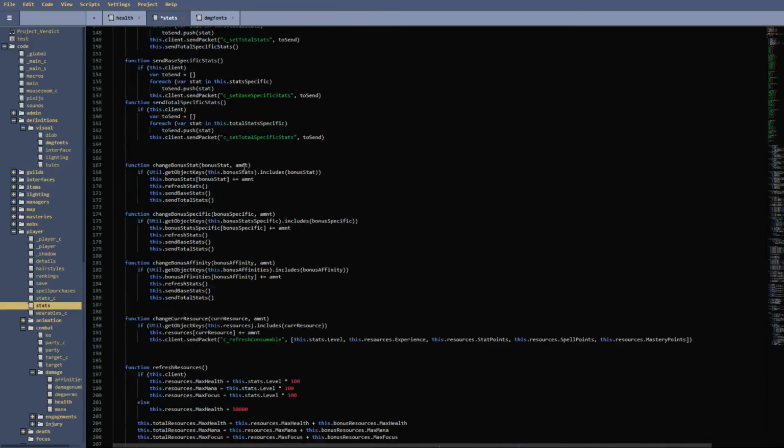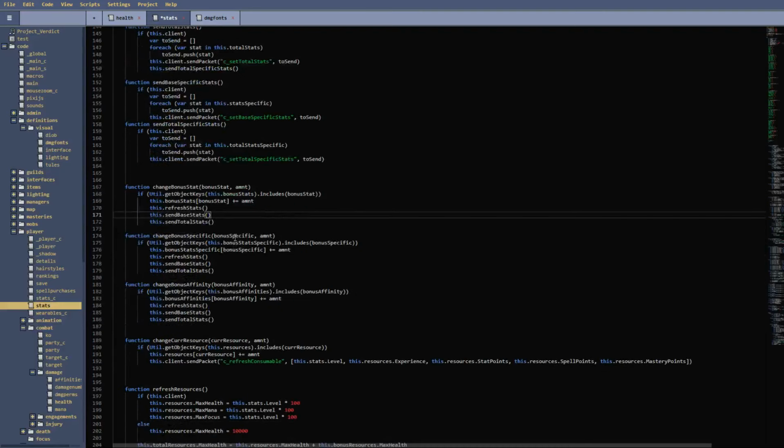Anyway, up here is what I ignored earlier because I wanted you guys to see the rest of it first. So when you're changing this stuff, it's actually kind of simple if you know how the rest of it works. Basically, whenever you want to change a stat, you use this function. Rather than adding to the object directly or subtracting from it, you just use this function. And what this does is, instead of you having to go through and automatically, say, every second check if the stats have changed or send them over, which is very inefficient, this way, whenever something is changed, it's just automatically updated.